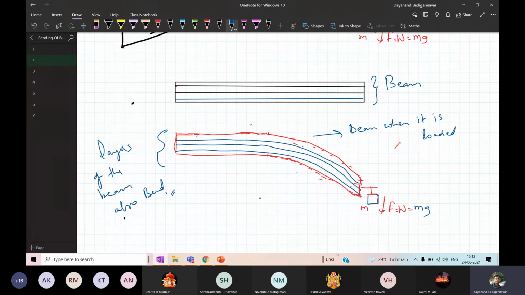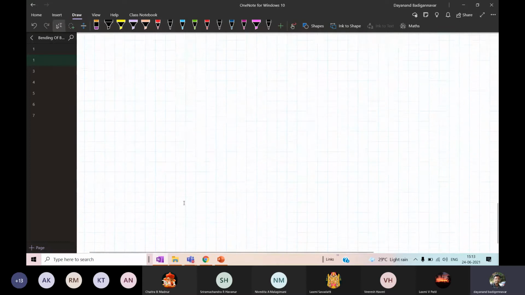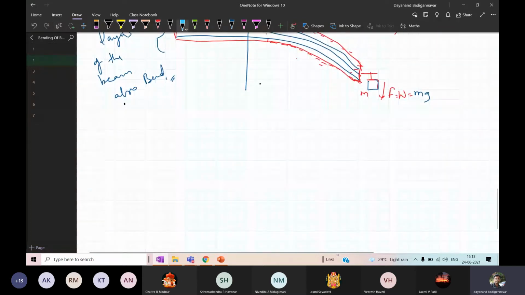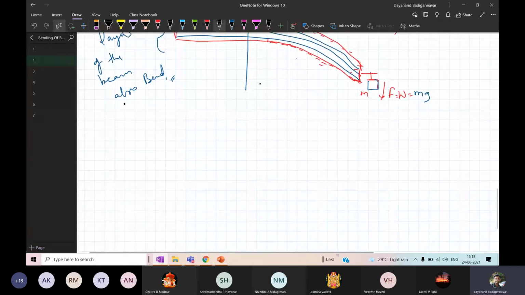Now if I take one of the regions, when I bend a beam, if I take the cross section of the beam, so this is the beam I have. I will take this part from this end. When I consider up to this end, the beam looks like this. So I will redraw the diagram. This is the actual beam.